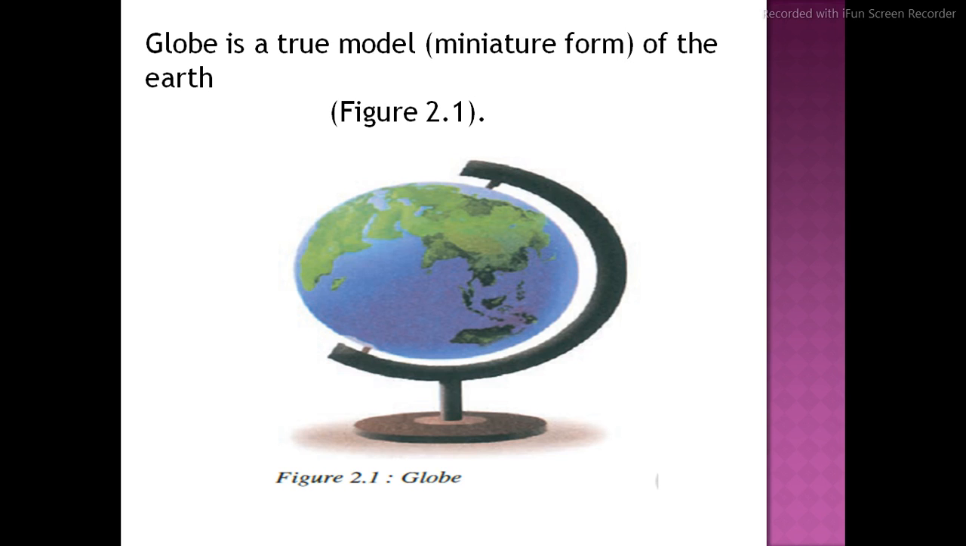So globe is a true model, in brackets miniature form, of the earth. So dear cadet, please have attention here. What is globe? Globe is a true model, in brackets miniature form, of the earth. So in examination, when the question is asked to you, what is meant by the term globe, at that time you have to write, globe is a true model of the earth. Otherwise, globe is a true model in brackets miniature form of the earth. I hope so up to here it is clear to all of you, right? Figure number 2.1 from the textbook.